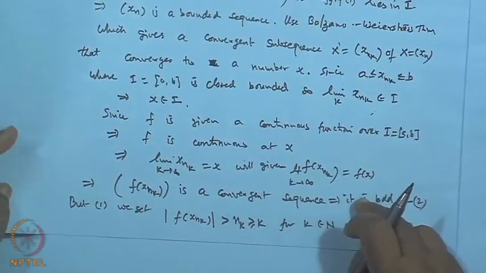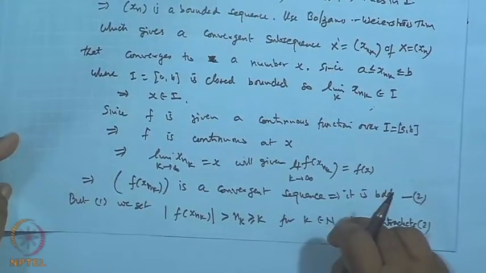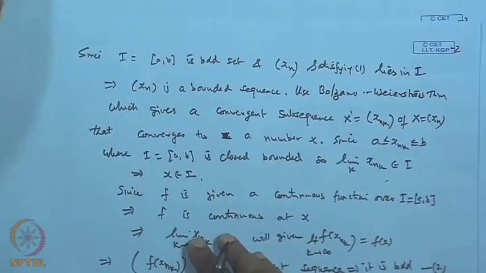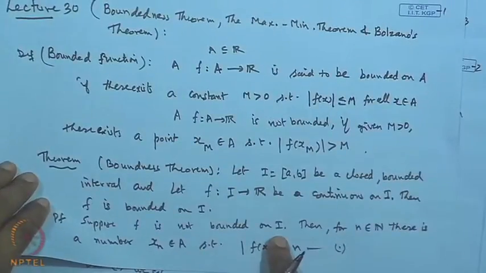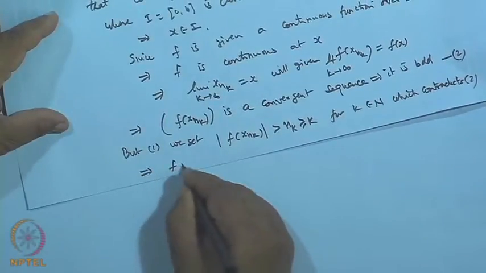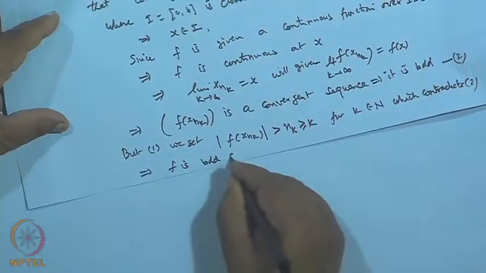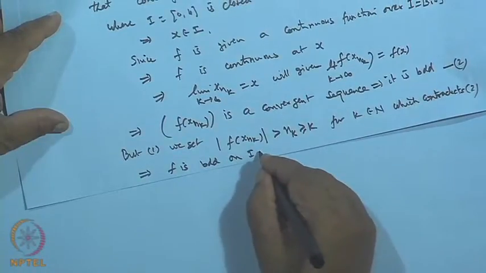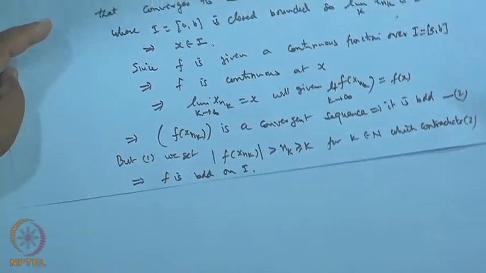The contradiction is because of our assumption that f is not bounded on I. So this shows that f is bounded on I, that is, on the closed interval. This proves the result known as the boundedness theorem.